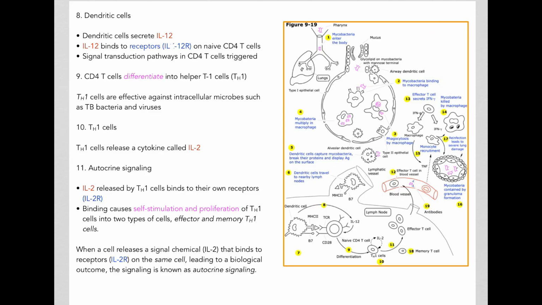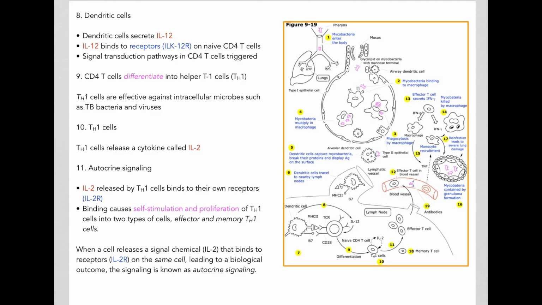So one of the things we see in a TB infection is that these cells called dendritic cells, so we have here a dendritic cell, secrete a signal called IL-12, interleukin 12. So we see the secretion of IL-12 by the dendritic cells. Now this IL-12 will then bind receptors on cells called naive CD4 T cells. So here is a naive CD4 T cell.